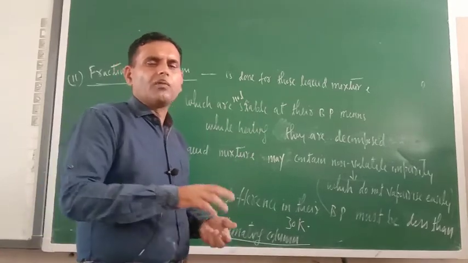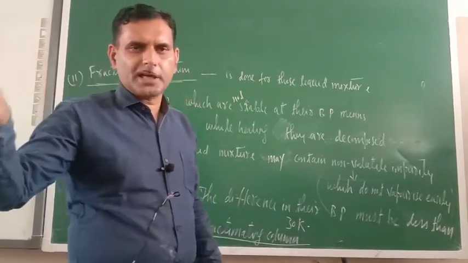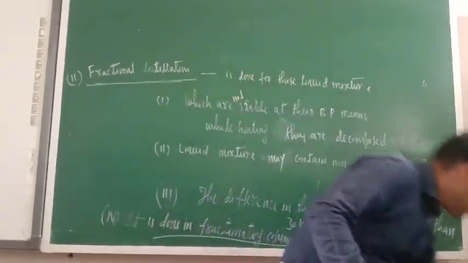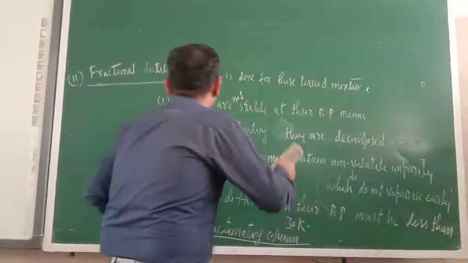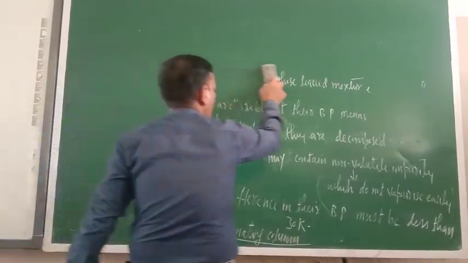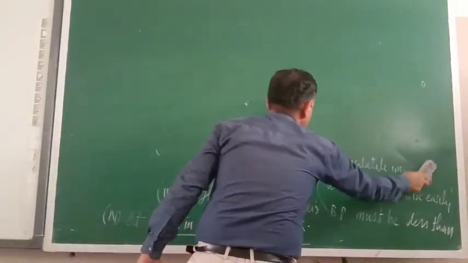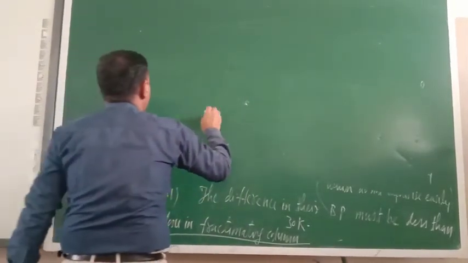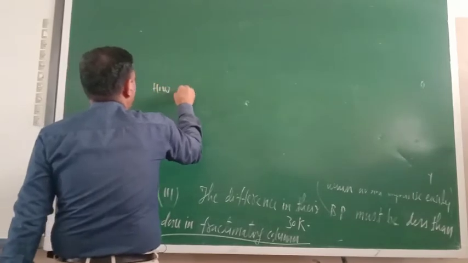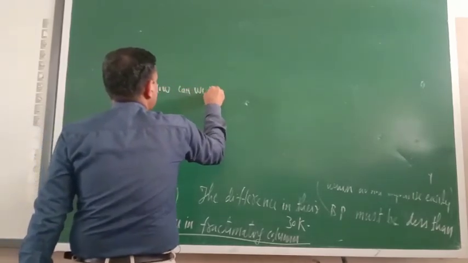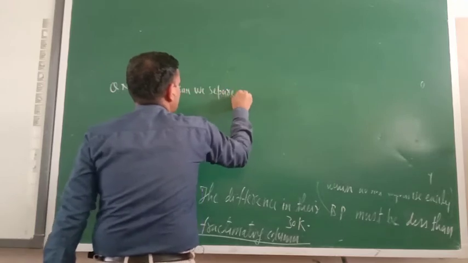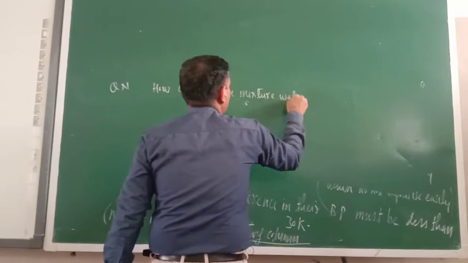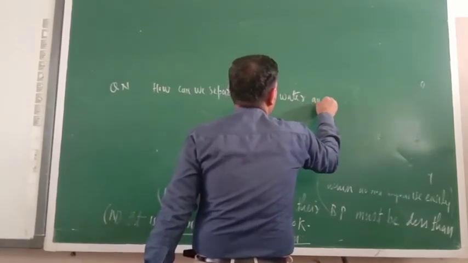Now, what questions should be written today? The first question you should write: question number 1. How can we separate a mixture of water and petrol?